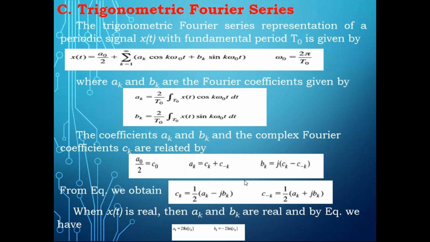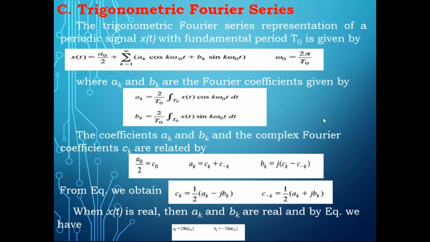So is it clear? That means there is a technique. Please try to understand. If I know the trigonometric series, I can find the exponential Fourier series. If I know the exponential Fourier series, I can find the trigonometric Fourier series.